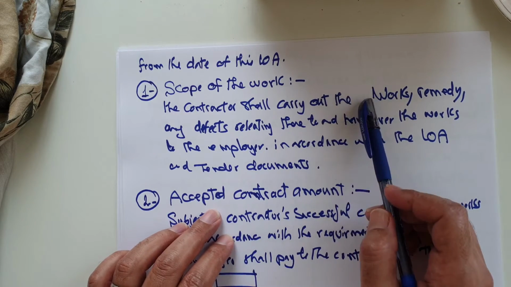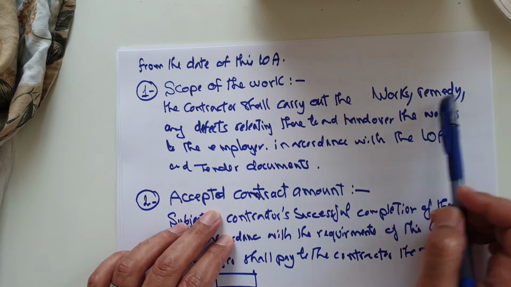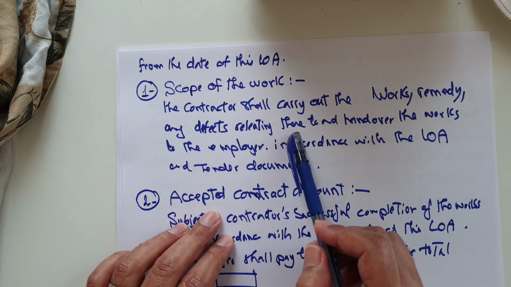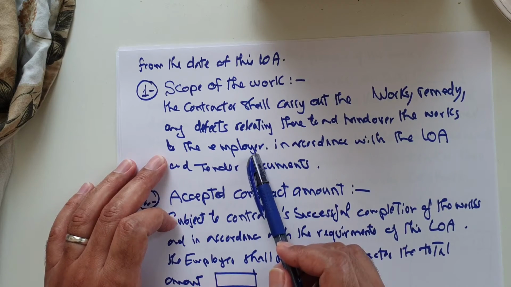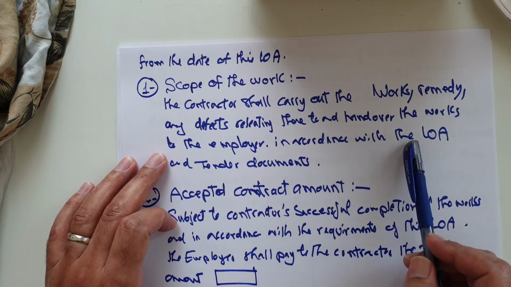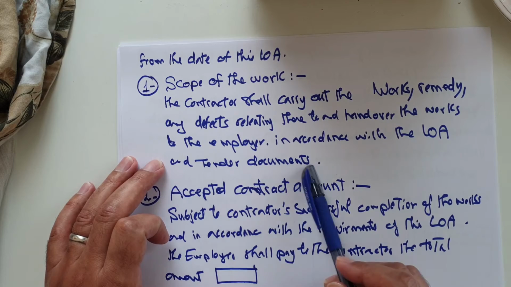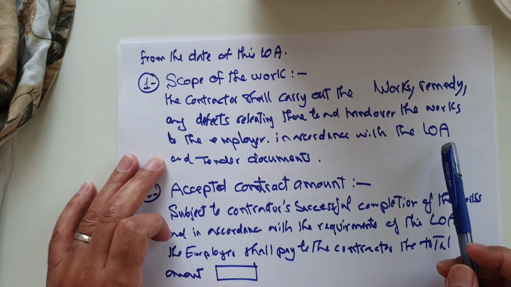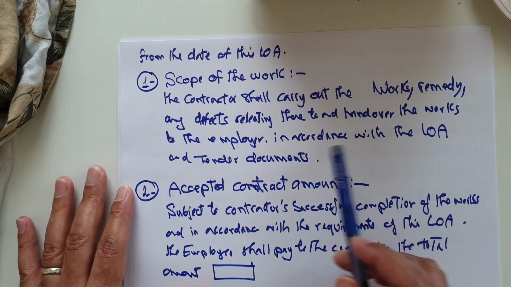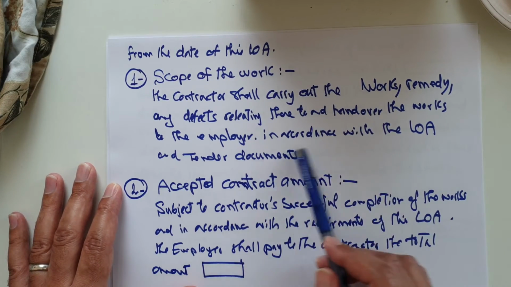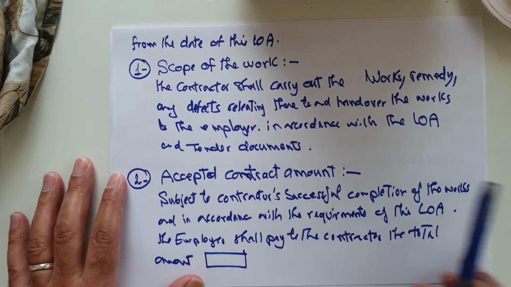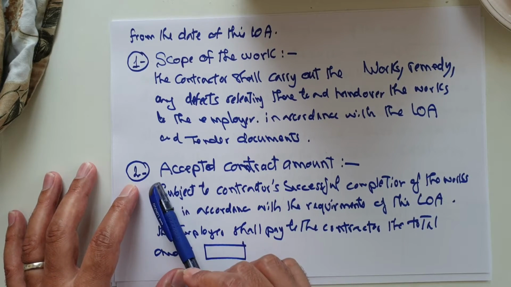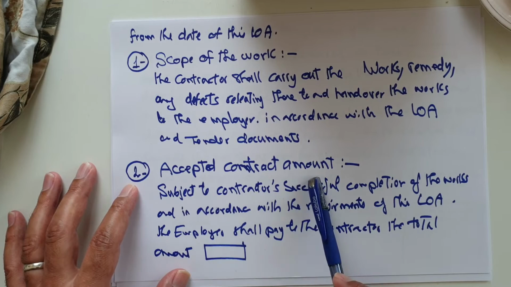All the responsibility for the work, for remedying defective work, relating to handing over of the work to the employer in accordance with the LOA and tender document, and later on the contract agreement. So this is the scope of the work description in detail included in the project. Number two, we have to mention the accepted contract amount.